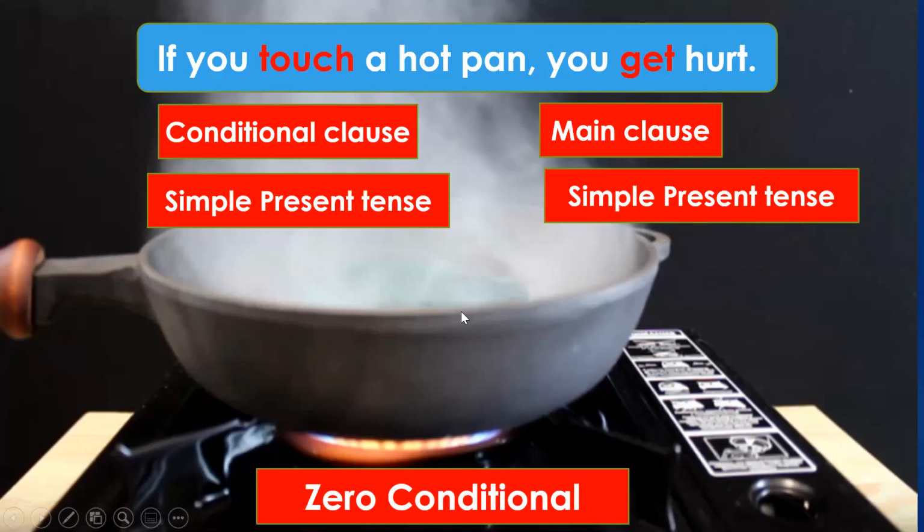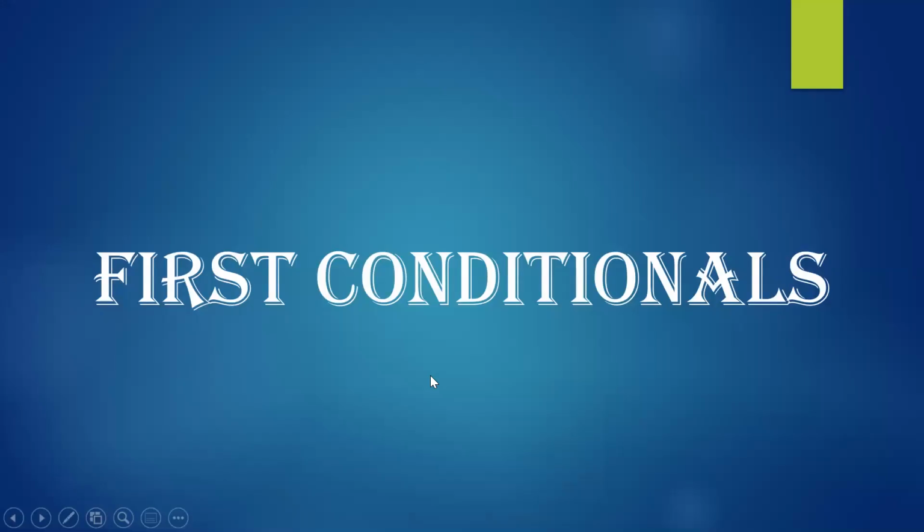Zero conditional sentences first express a scientific fact or a general truth or real and possible situations. Then both the if clause and the main clause in a zero conditional sentence are in the simple present tense. That is all you need to know about zero conditional sentences.